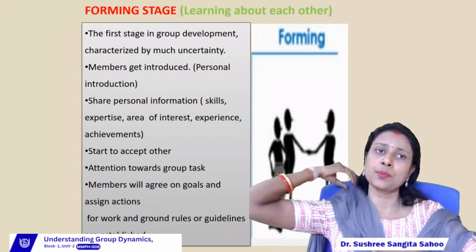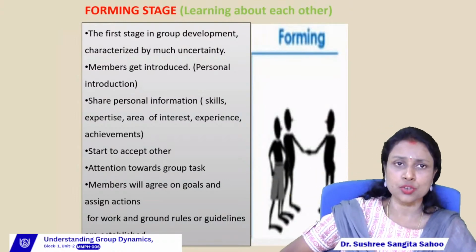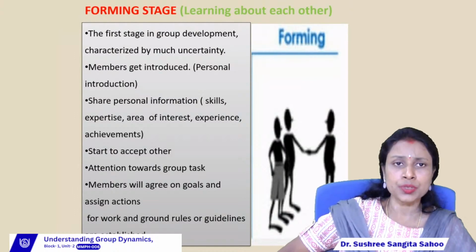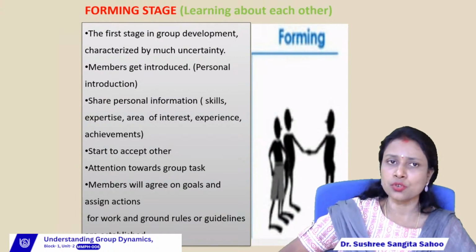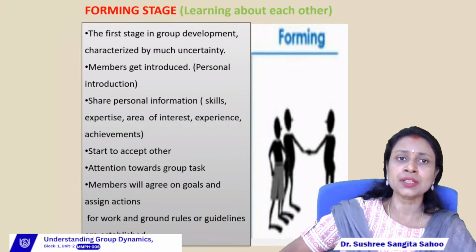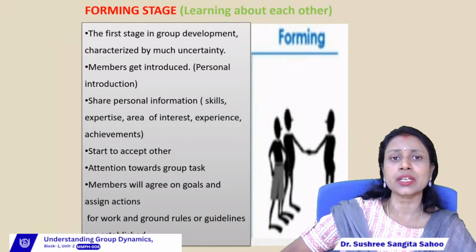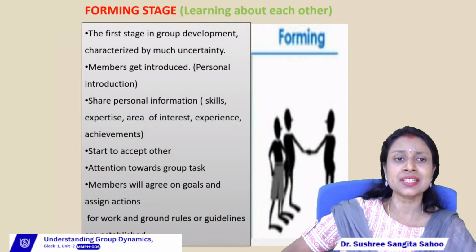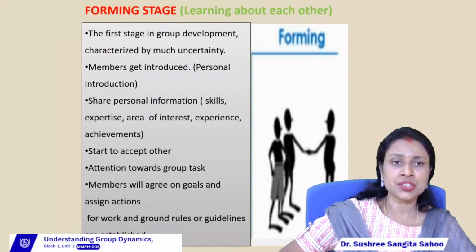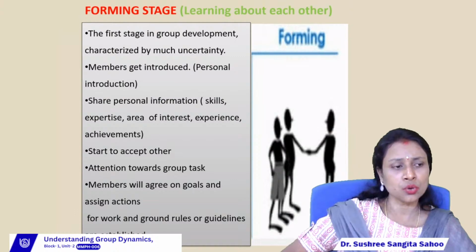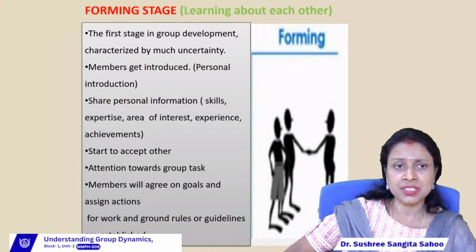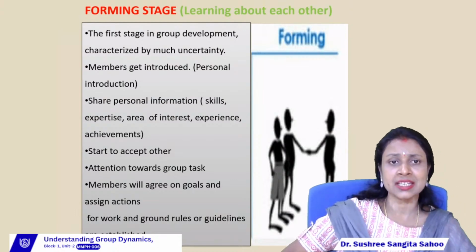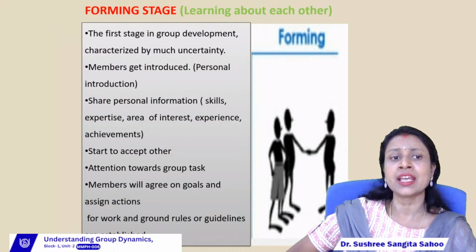So forming stage, as I said, this is the first stage of group development where the group is just formed, and here we can find more uncertainty, right? Because the group is just formed. So in forming, the group members try to get introduced, right? All the members will give their personal introduction. Then next, share personal information, right? All the members also share their personal information related to skills, their expertise, area of interest, experience, and achievement also.